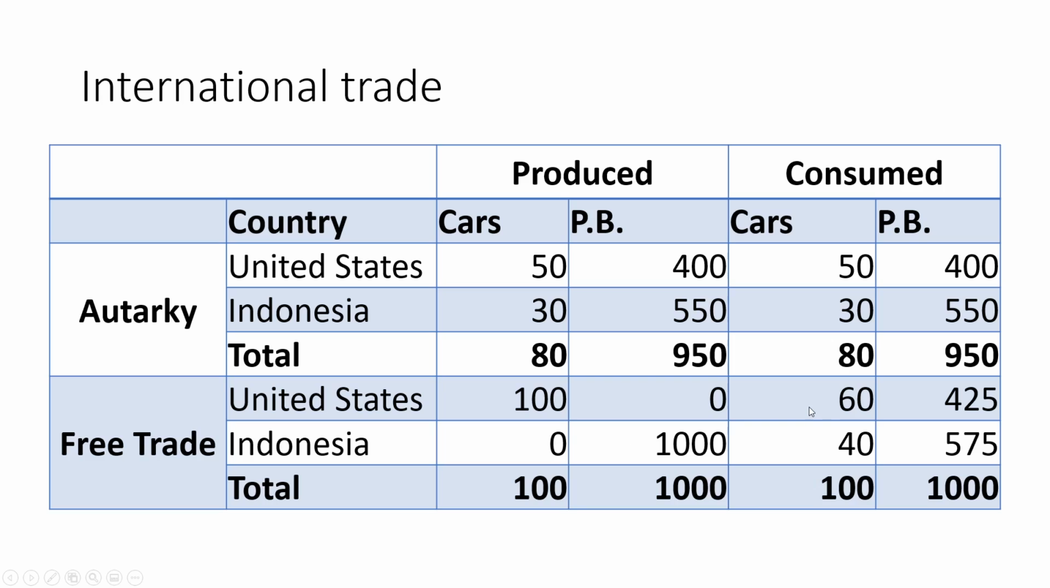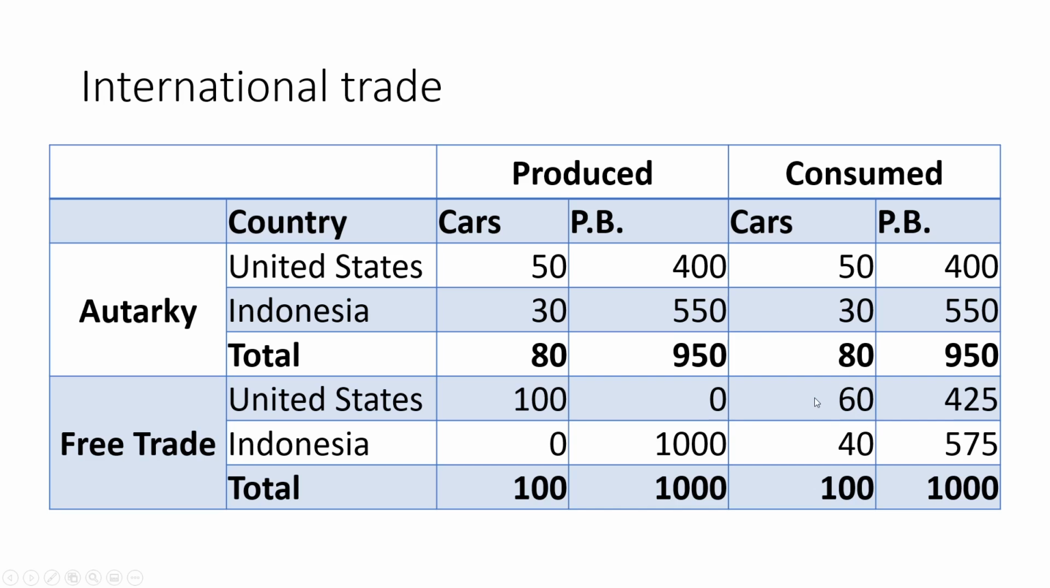Now the United States is going to trade away 40 cars to Indonesia. So Indonesia now has 40 cars they're going to consume. The United States will consume 60. And the United States will consume 425 penny blossoms. And Indonesia is going to consume 575. So the United States trades away 40 of the cars they've produced for 425 penny blossoms. That's what they're going to exchange those for.